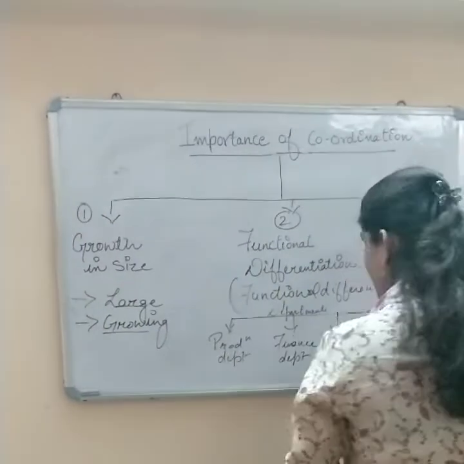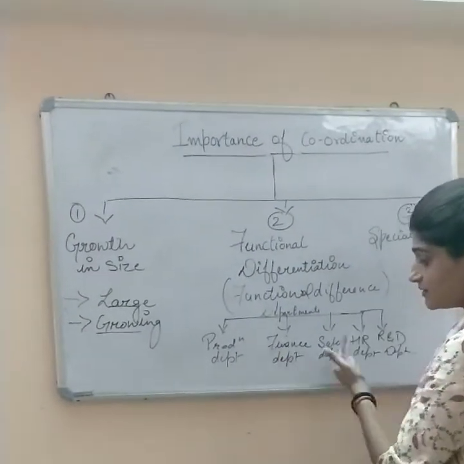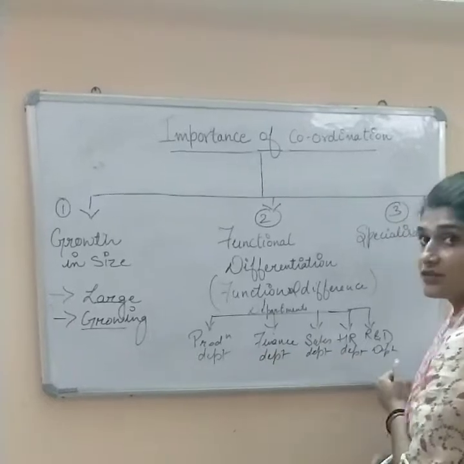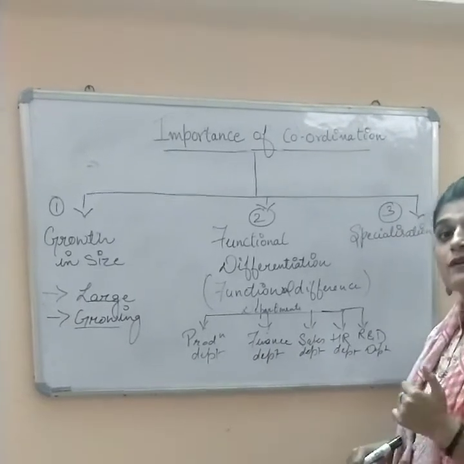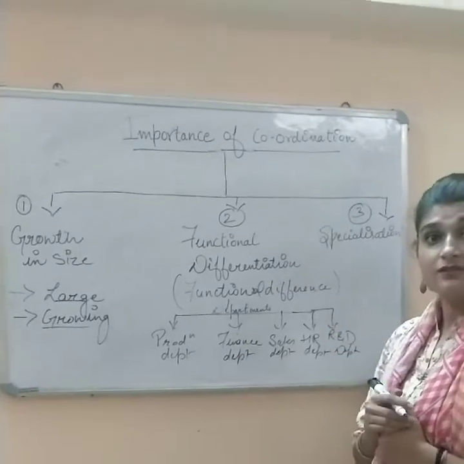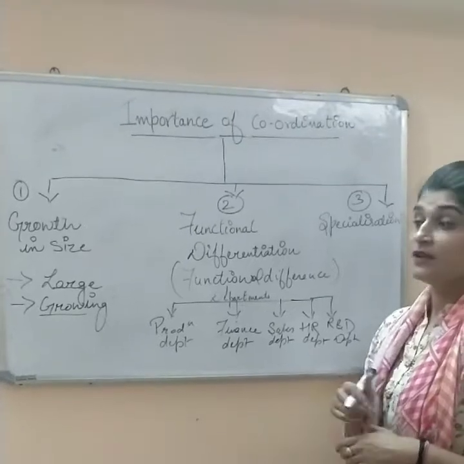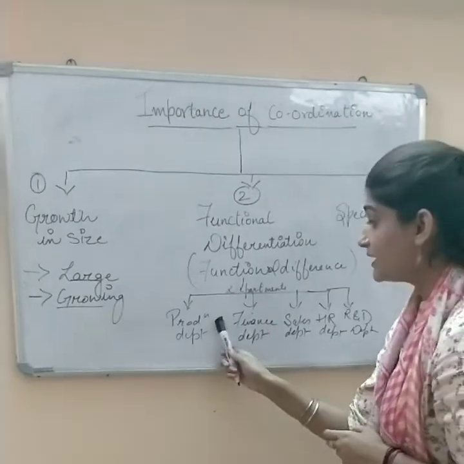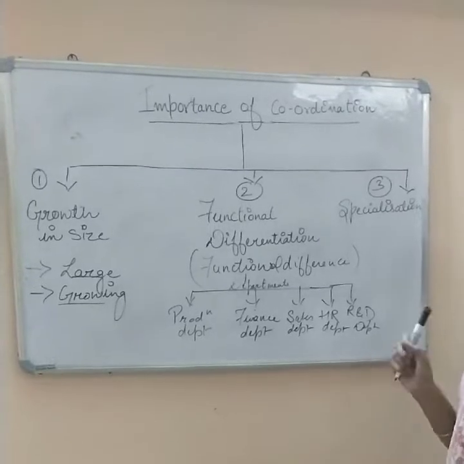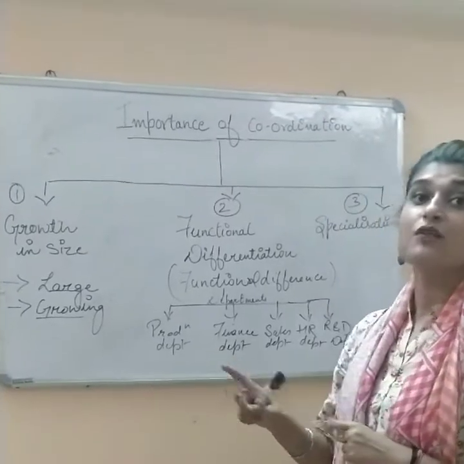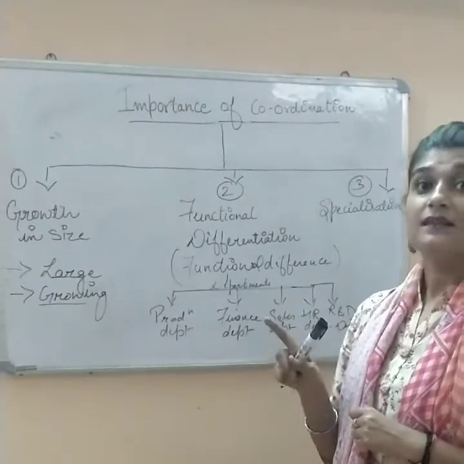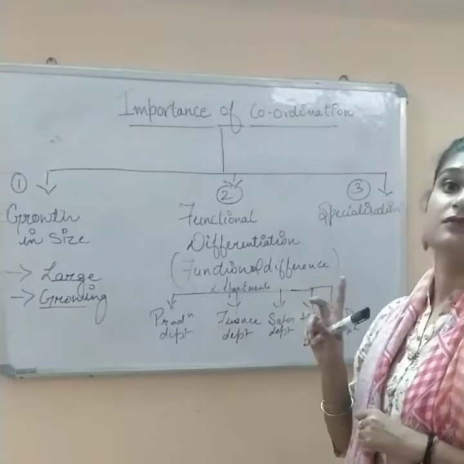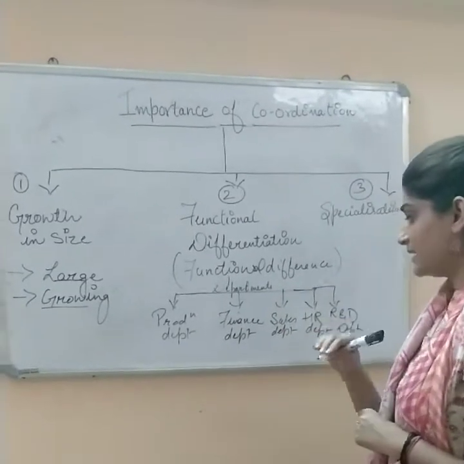So if between these departments there is no coordination, is it possible that the organization is going to achieve its objective? No, it is not possible. So it is very important for the managers to keep the coordination between these departments. Though these departments have their own objectives, the main objective should be considered first. Let's take an example.